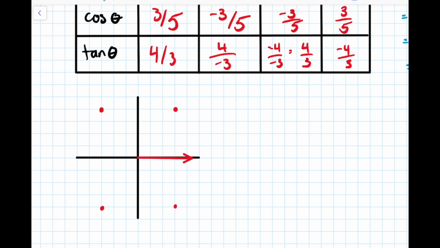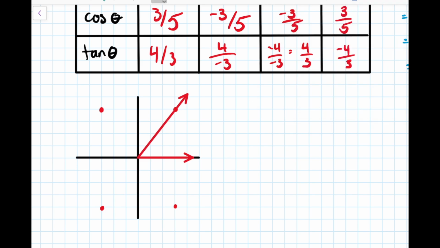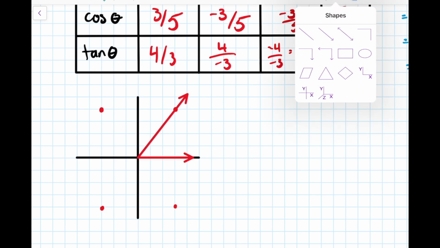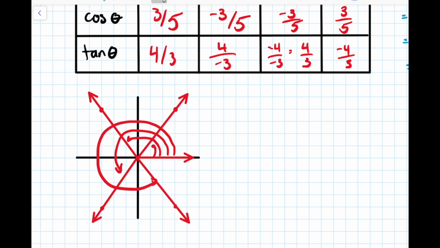So if we get our angles in standard position that go through those 4 points, we end up with these 4 angles that look something like this. And so again, you'll see they definitely all have the same reference angle because they have that same straight line look that we saw in the last video. And so these are the 4 angles in standard position that go through our 4 points here.